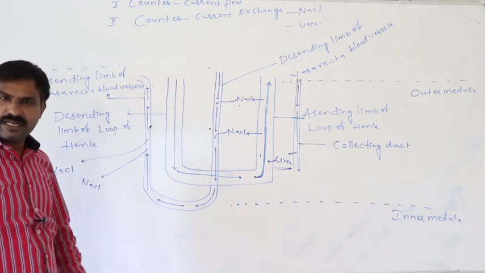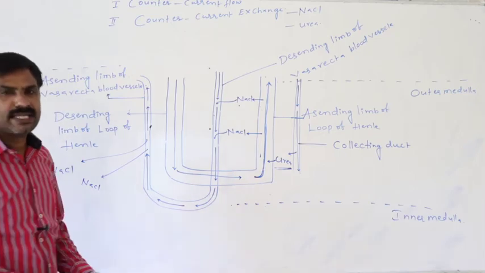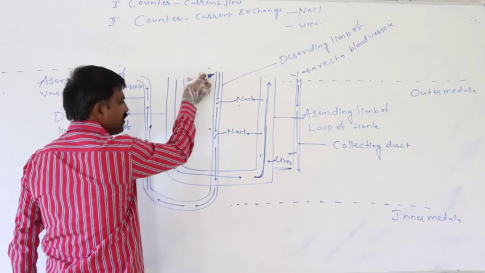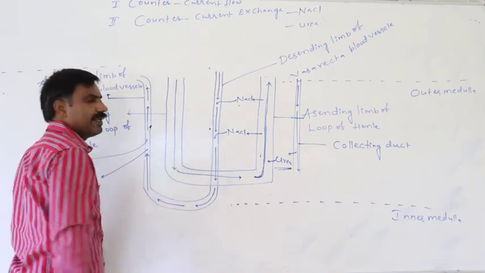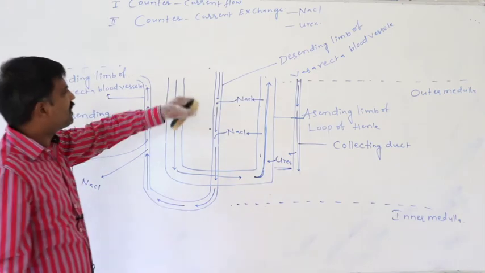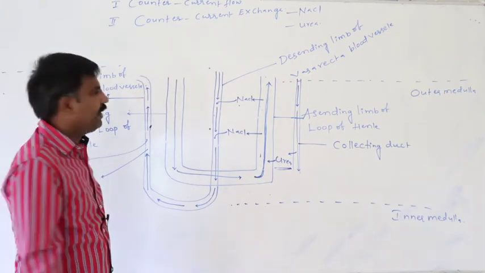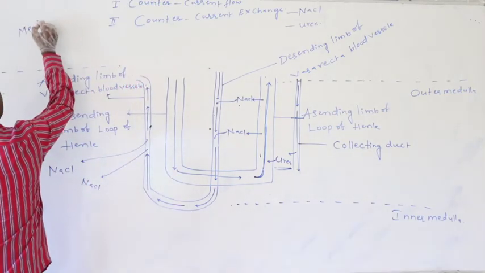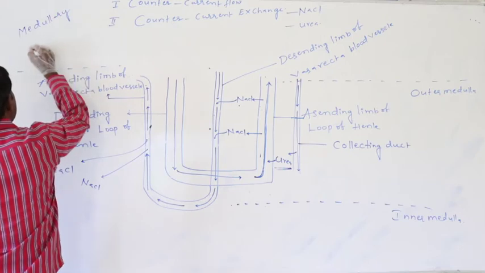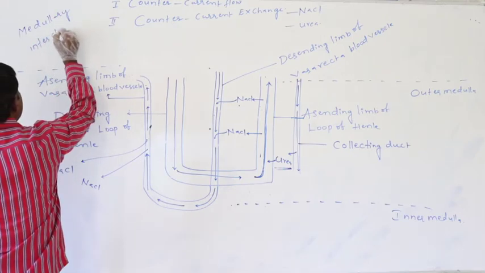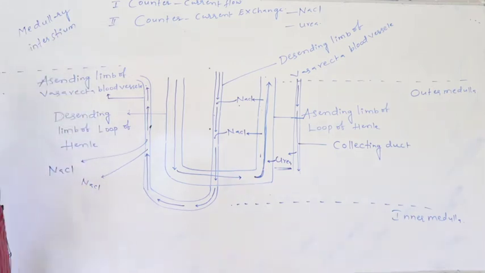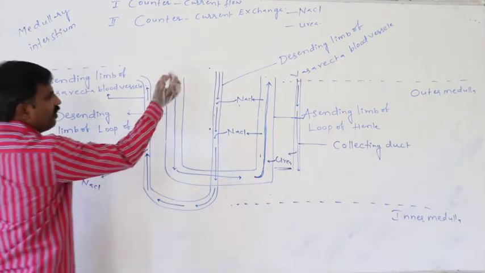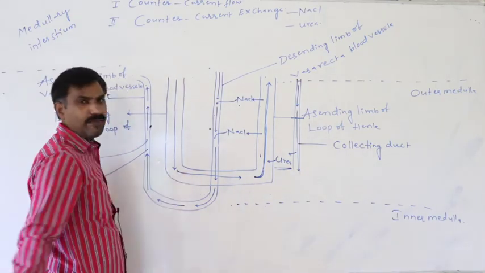By this counter current exchange, what is the use? Medullary interstitium concentration increases from outer medulla to inner medulla. By this kind of counter current exchange, definitely the medullary interstitium, that is nothing but medullary fluid, its concentration increases from outer medulla to inner medulla.